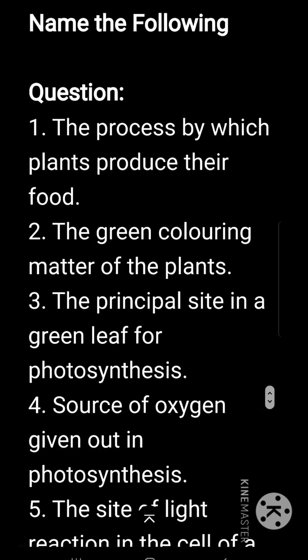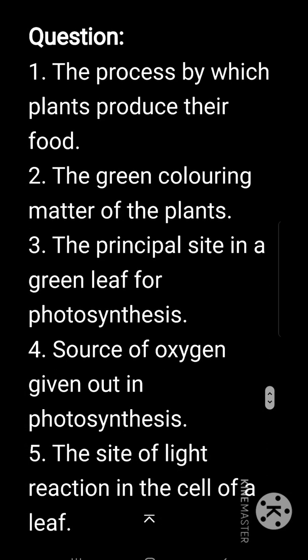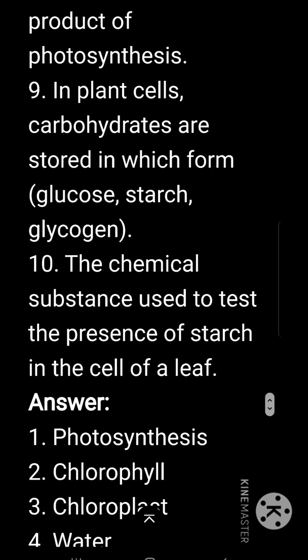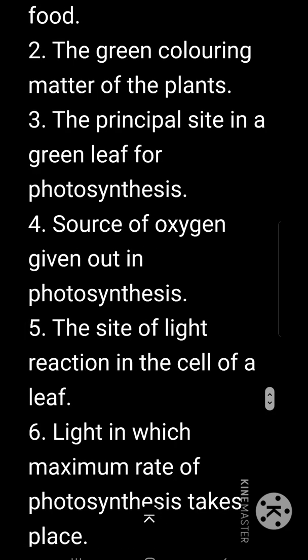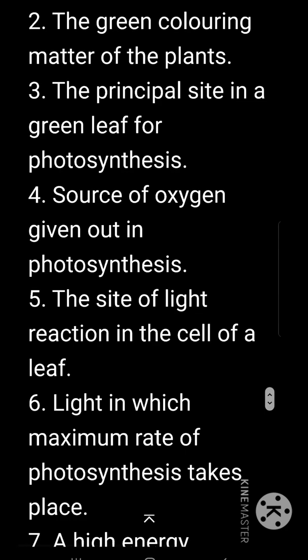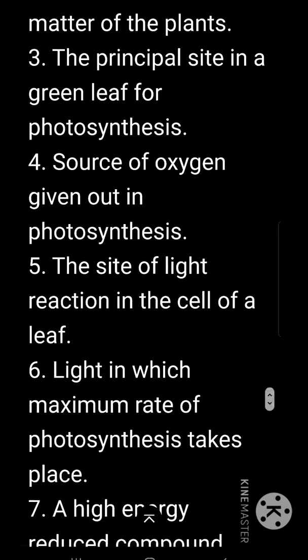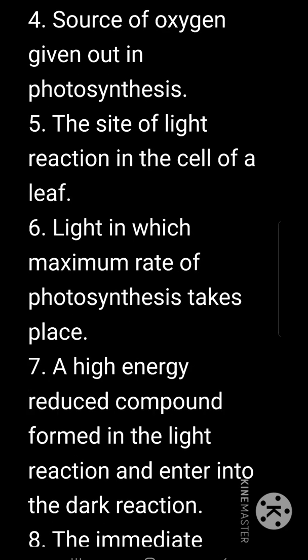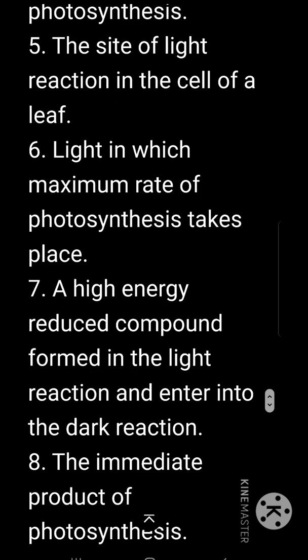Name the following: the process by which plants produce their own food. The plants produce their own food by photosynthesis. The green coloring matter of the plant, chlorophyll pigment. The principal site in a green leaf for photosynthesis, it is chloroplast. Source of oxygen given out in photosynthesis, water. The site of light reaction in the cell of a leaf, it is grana.